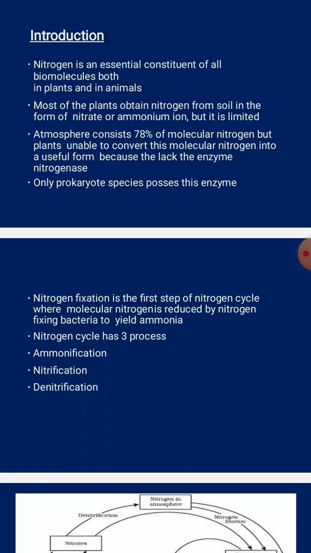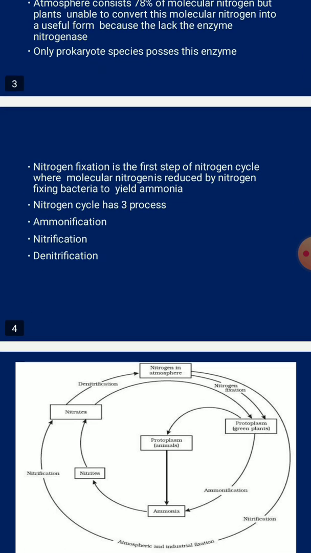The atmosphere consists of almost 78% molecular nitrogen, but plants are unable to convert this molecular nitrogen into a useful form because of the lack of the enzyme nitrogenase complex, which is required for the conversion. Only prokaryotic species possess this nitrogenase enzyme. So nitrogen fixation is the first step of the nitrogen cycle, where molecular nitrogen is reduced by nitrogen fixing bacteria to yield the ammonia molecule.